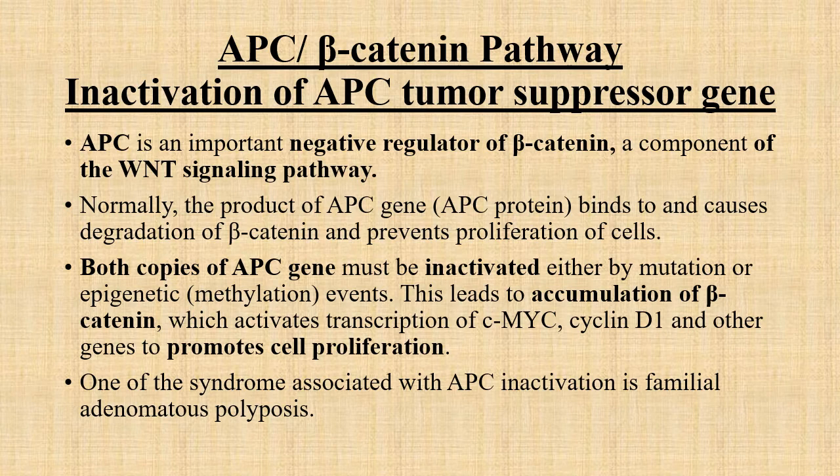So at the site of injury in the intestine, along with the mutation in the APC gene, which has a negative regulatory effect over beta catenin, beta catenin accumulation occurs and cell proliferation is seen. One of the syndromes associated with APC inactivation is familial adenomatous polyposis, which we have already discussed in the previous slide as a precursor lesion for colorectal cancer.